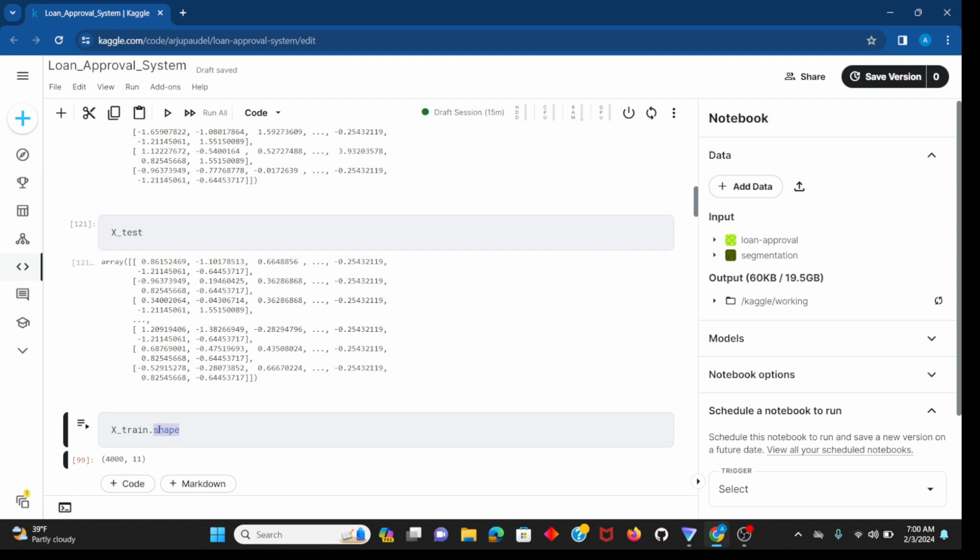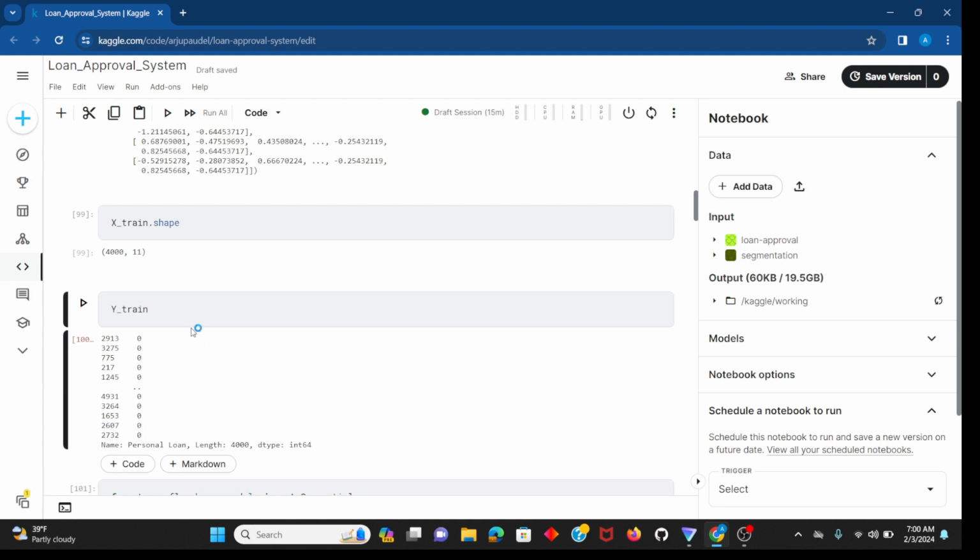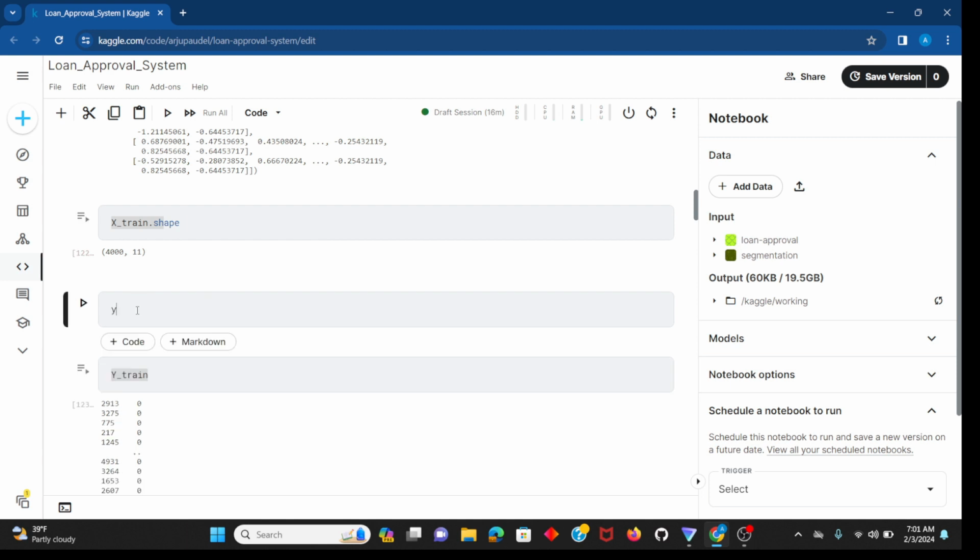I'm printing the shape of X_train and X_test, and you can see this is for training. Then this is y_train, which I'm printing the shape of. I will show you y_train and y_test also, and explain what each is doing here.